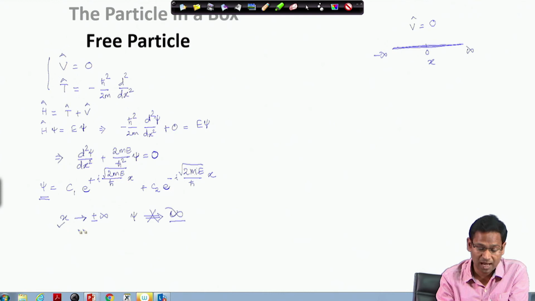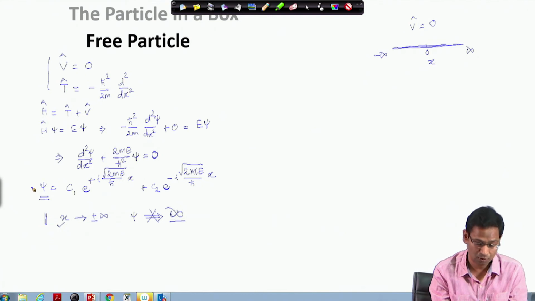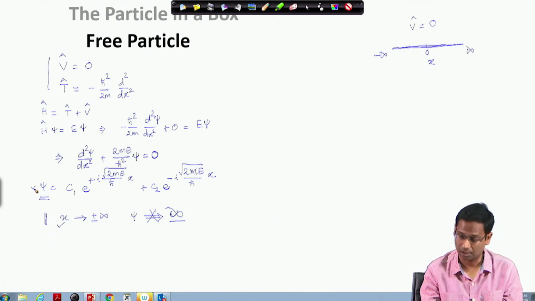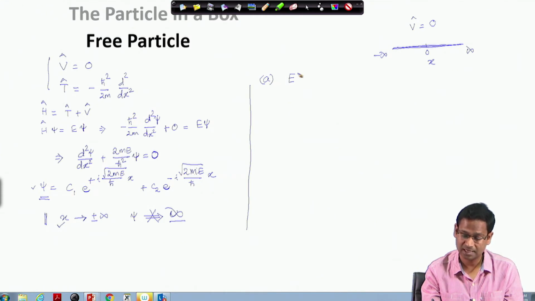Alright. So, if we have this condition in mind, let us look at this solution a little more. We continue our discussion here. Suppose we consider a case where E is less than 0, that means negative values of energy. When I have E less than or equal to 0, what happens to this value?